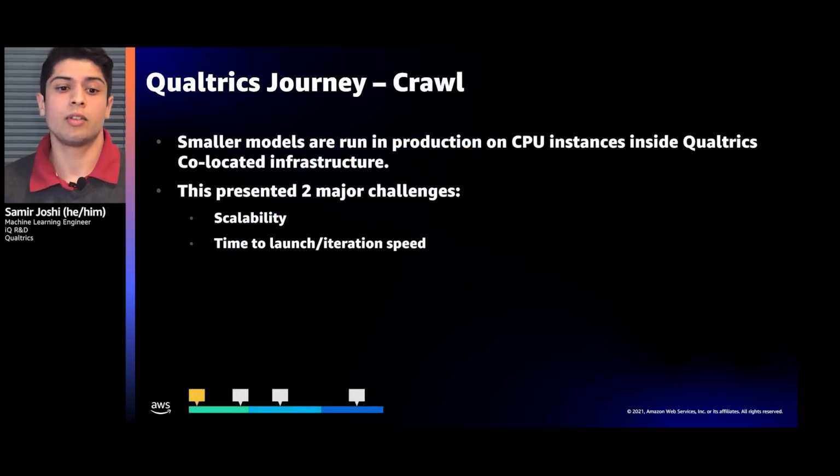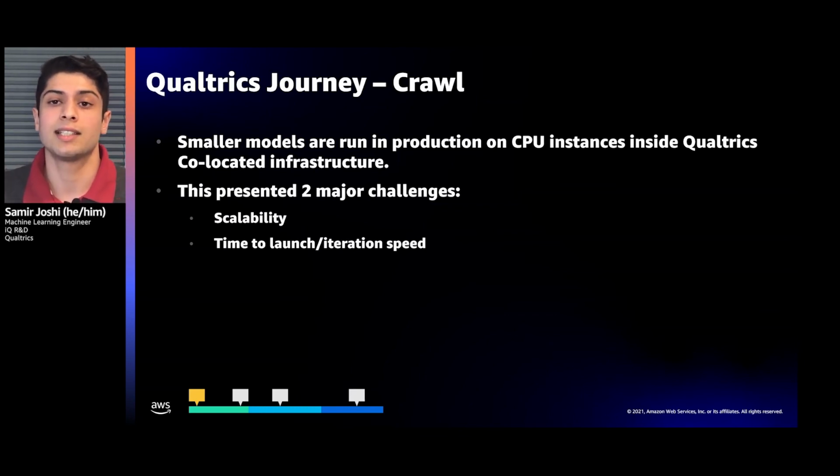So in the crawl state, we ran a smaller selection of smaller models on production CPU instances inside the Qualtrics co-located infrastructure. Here, we had two major challenges. First, scalability, and second, time to launch. In terms of scalability, we lacked GPU or accelerator instances that would provide the throughput that we required, and this also prevented us from deploying larger, higher quality models for predictions. In terms of time to launch, we lacked a secure environment for data exploration and on-demand training, which slowed our ability to develop models and to productionize them.